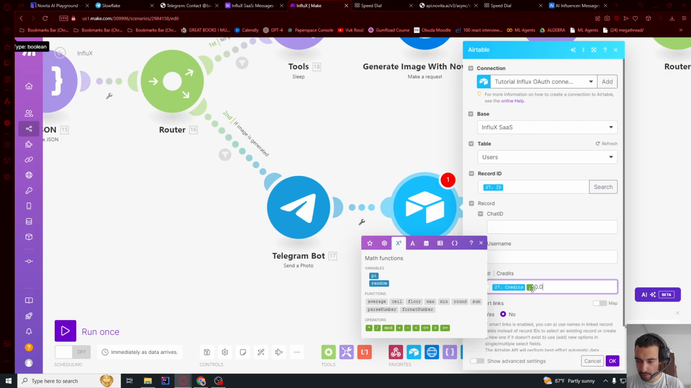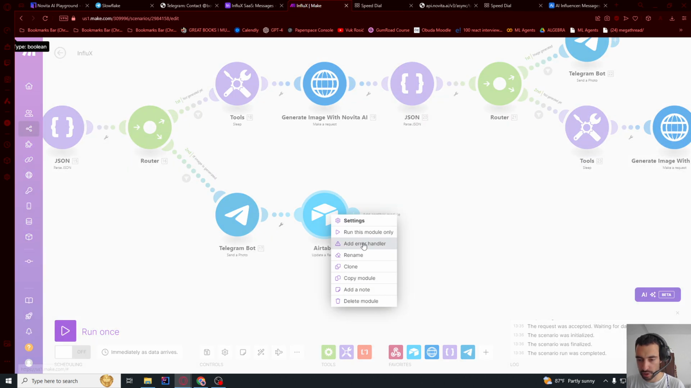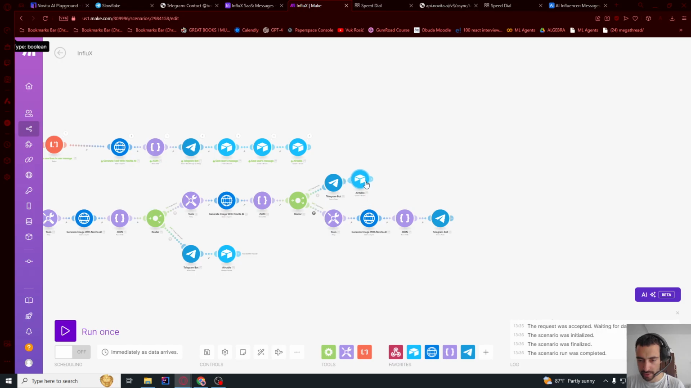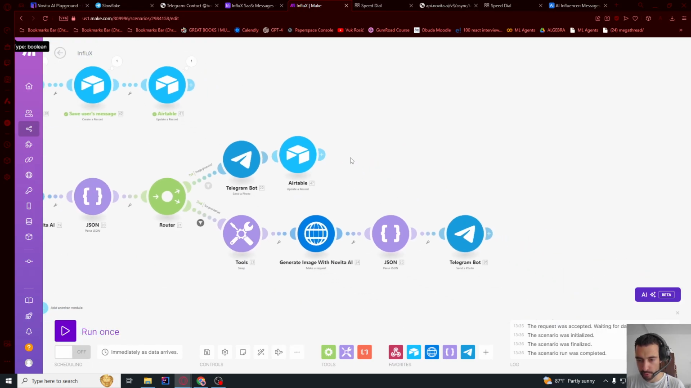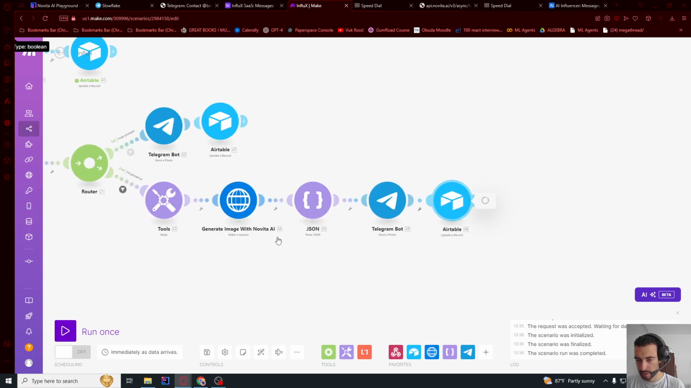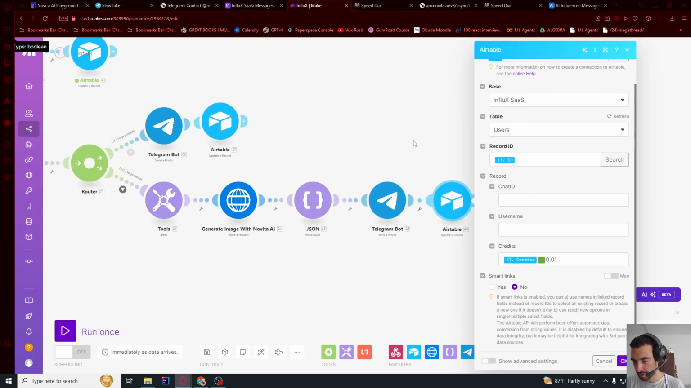Maybe you want to put 0.001 or something, but I wouldn't recommend going too much. And then let me clone this and put it here after this, send a photo, and then clone this again and put it here. So in any case it's gonna subtract. Let me check. I think everything works.